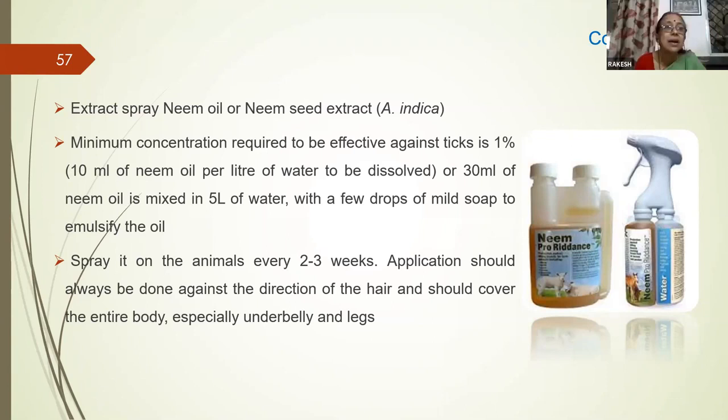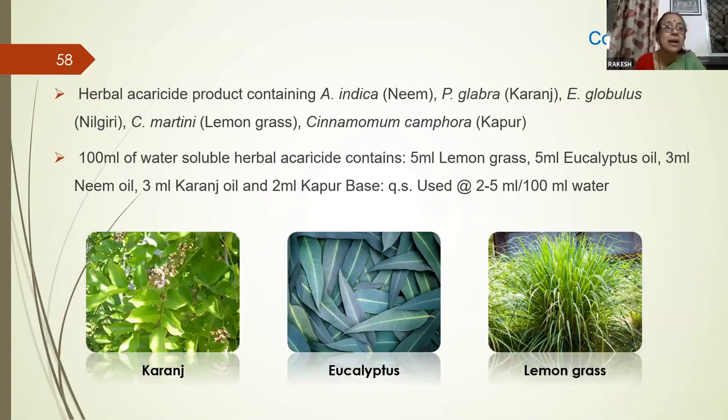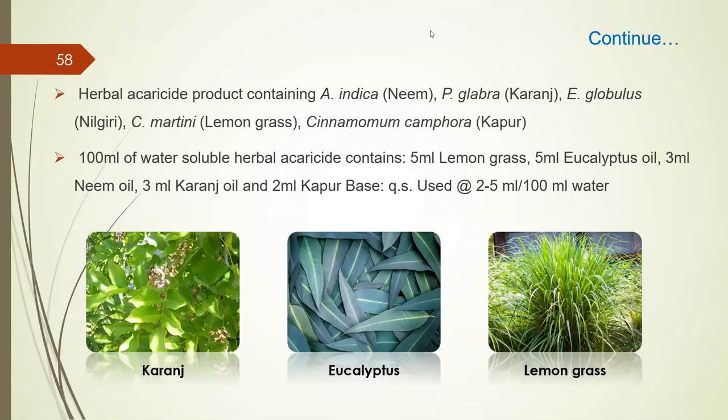The high acaricide product containing Azadirachta indica or neem, then Karanj or Pongamia glabra, and Nilgiri, and Martini or lemongrass. 100 ml of water-soluble herbal acaricide contains 5 ml of lemongrass, 5 ml of eucalyptus, neem oil, and 3 ml of karanj oil, 2 ml of kapoor. This is used at the rate of 2 to 5 ml per 100 ml of water. So this is a polyherbal therapy for acaricides.